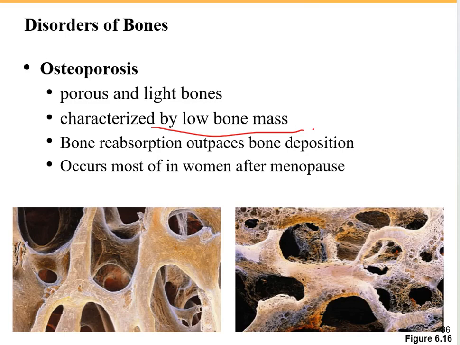Normally your body breaks down old bone and builds new bone, but in osteoporosis the balance is disrupted. More bone is being broken down, so we have more resorption than it's being built up, or deposition. And mostly women after menopause can get osteoporosis. This is because the hormone changes during menopause can speed up the bone loss.